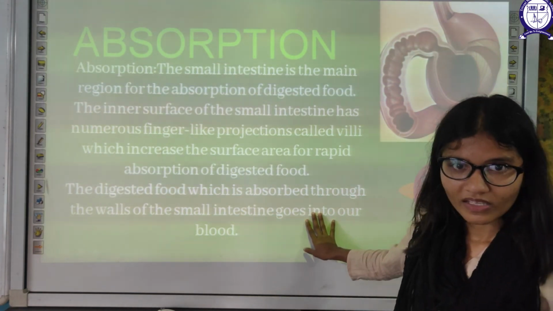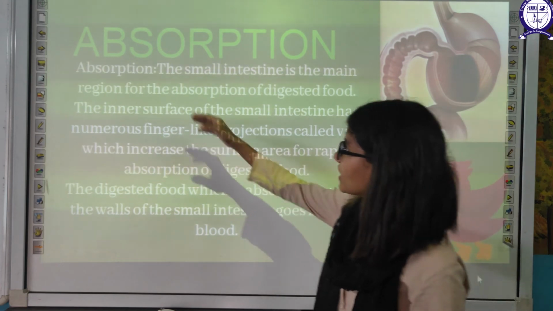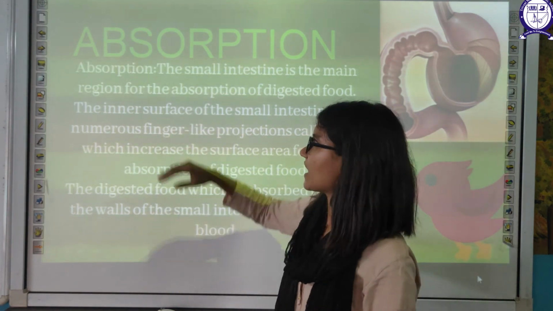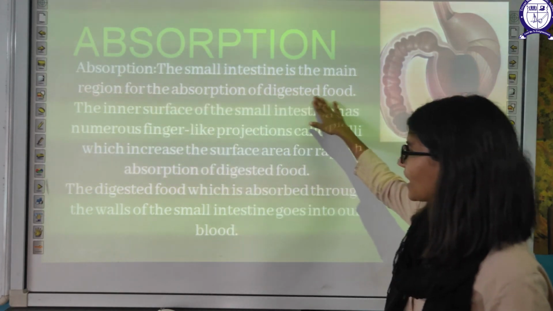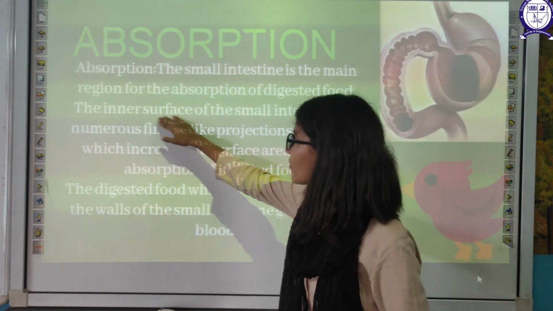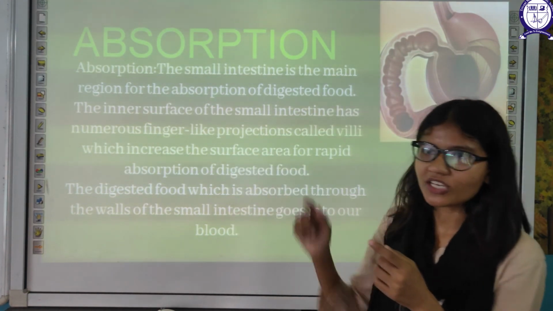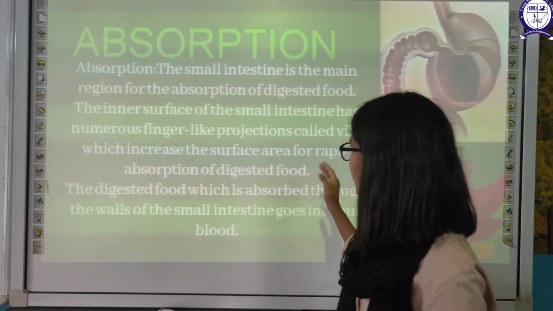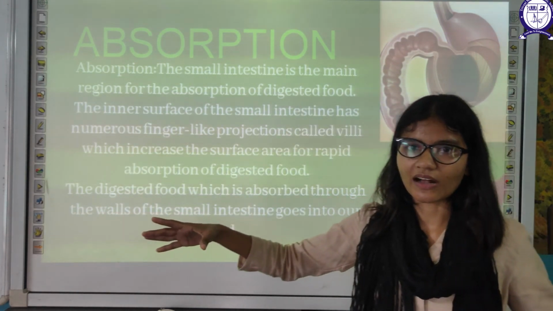Now absorption. Digestion is completed, so now we are moving forward to absorption. Absorption starts in the small intestine only. The small intestine is the main region for the absorption of digested food. The inner surface of the small intestine has numerous finger-like projections, known as villi, which help in absorption and increase the surface area.